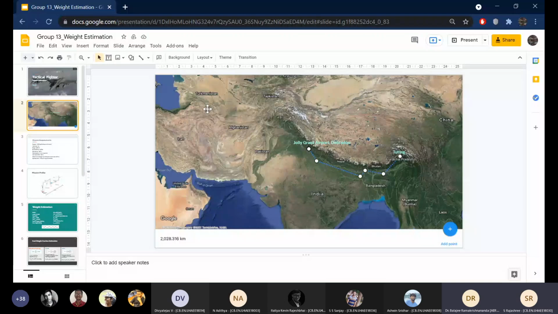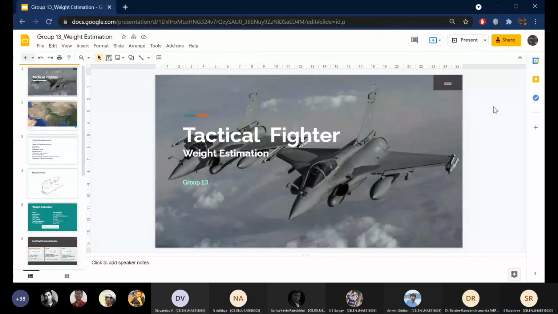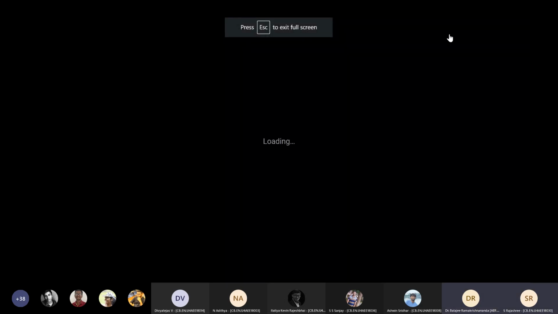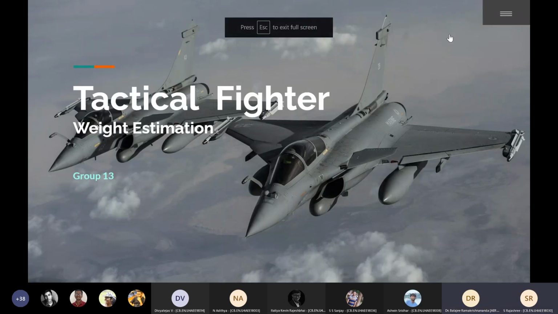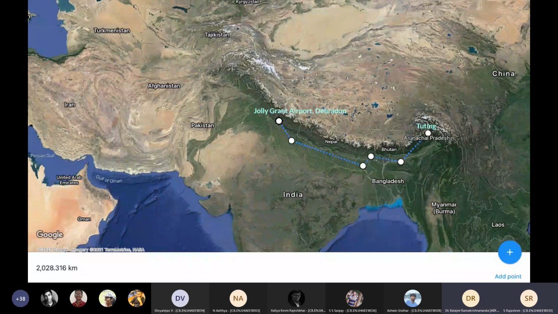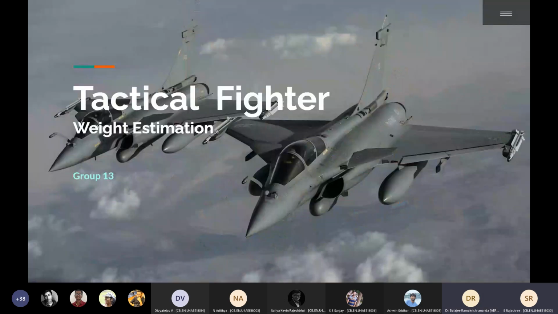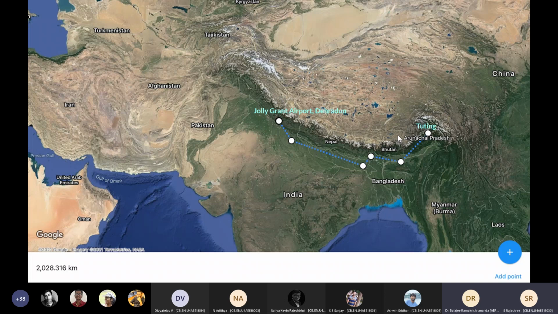Is the screen visible? Just a moment. Yeah, now it's visible. Good morning, everyone. On behalf of Group 13, I'll be presenting the weight estimation process for designing a tactical fighter aircraft. Yeah, both the wings don't look the same here. They are the same. What is on the right hand side? One more fighter. Some refueling thing. Okay. Continue.